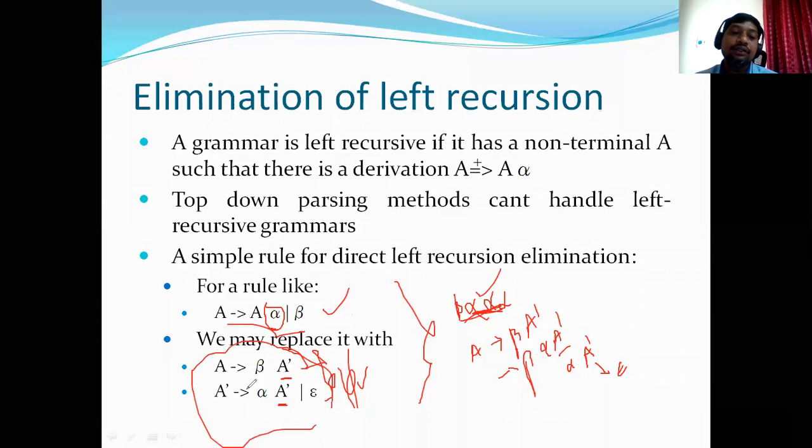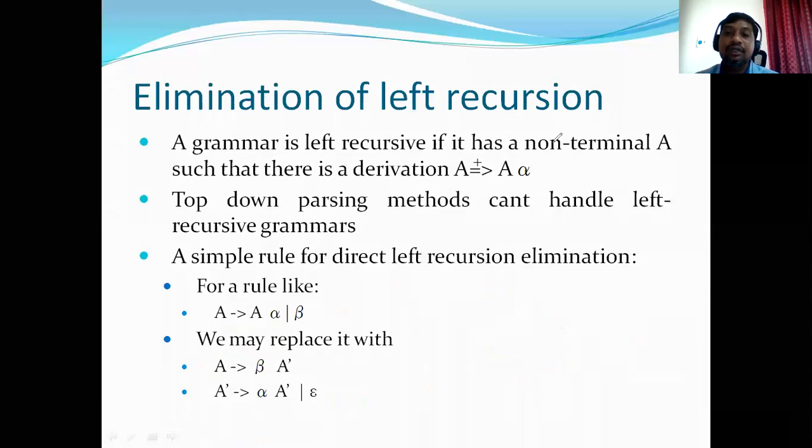Why? Because here we have A on the left-hand side and A as the leftmost symbol on the right-hand side, but in the transformed grammar we have beta as the leftmost symbol on the right-hand side. Similarly, here we have alpha. So they are non-left recursive. This is how we eliminate left recursion.